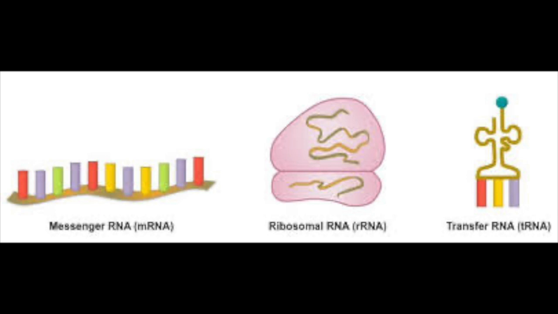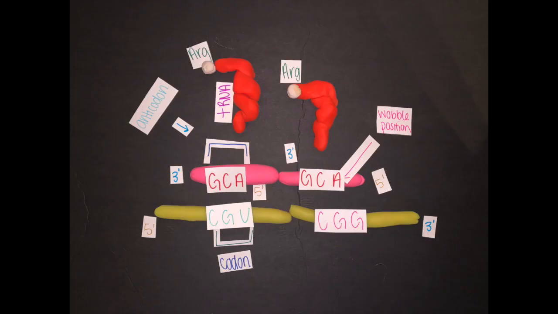tRNA molecules contain anticodons, which are complementary to the molecules of the mRNA. Let's have a visual for this. If the mRNA has GCA, then the tRNA will have CGU, which will code for arginine. And let's have an example side by side. The mRNA is still GCA, and the tRNA for this one is CGG, which still codes for arginine,